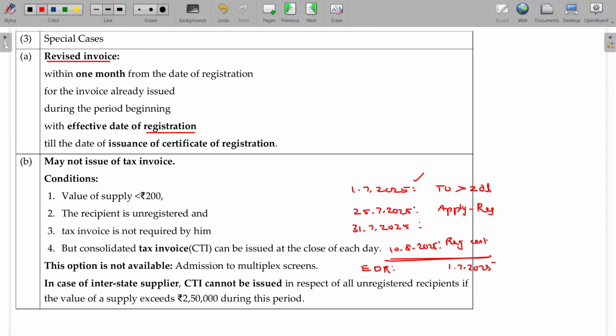Any doubts here? So they have given you 1 month, 30 days, within which you have to apply for registration once you cross the 20 lakhs limit. So you crossed the 20 lakhs limit on 1st July, and by 25th July itself you apply for registration. And you got the registration certificate also on 10th August. Then what is the effective date of registration for the calculation? It is presumed that you have registered on 1/7/2025 itself.